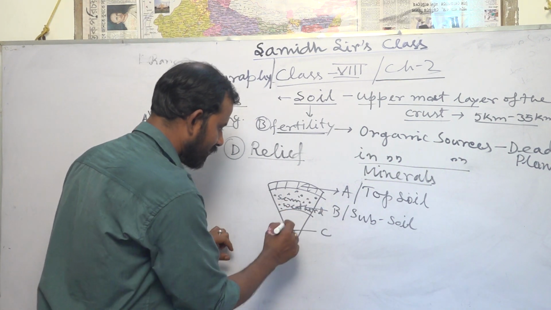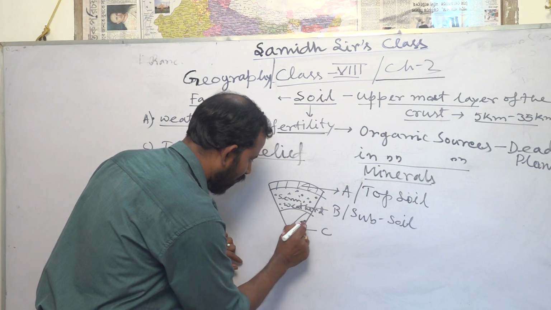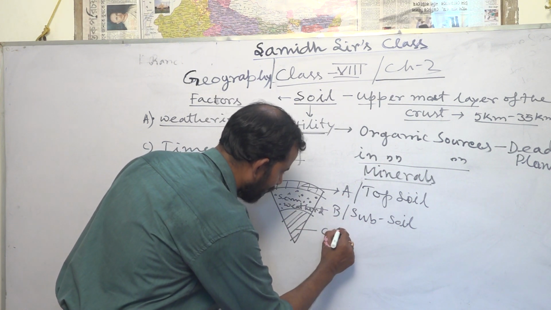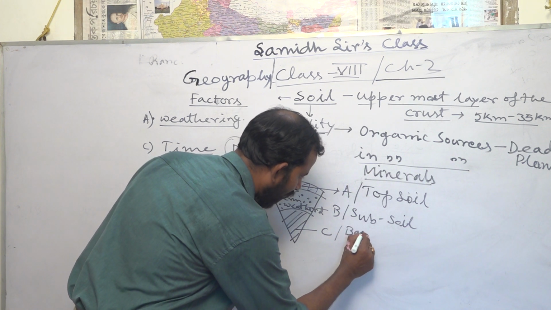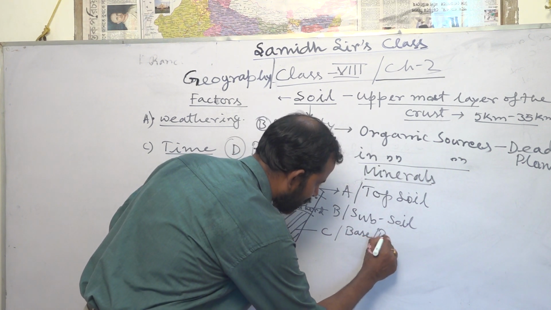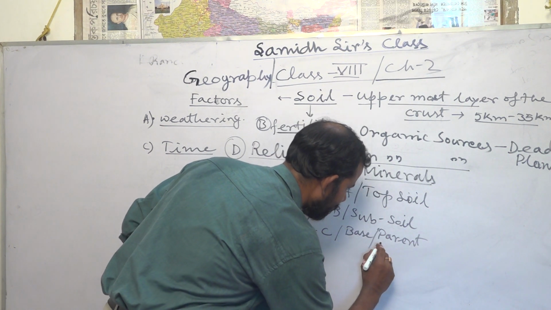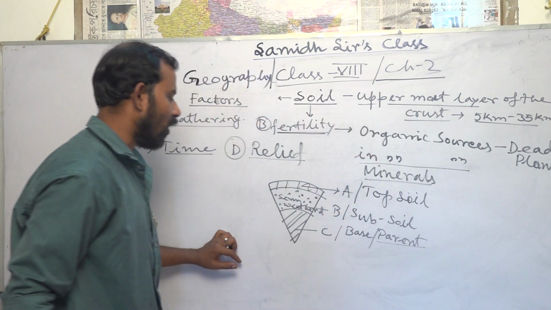And this one is referred to as the parent rock. This is known as the base. So C is the base, or we can also say the parent rock.